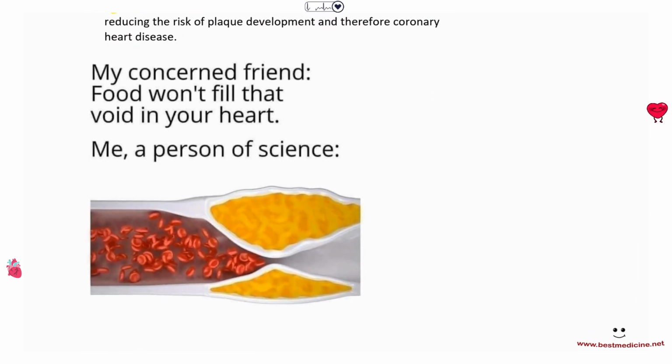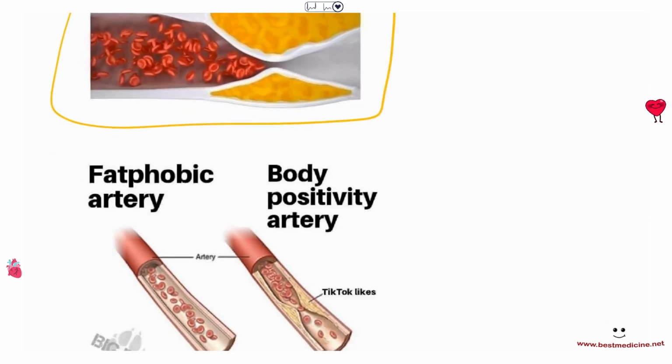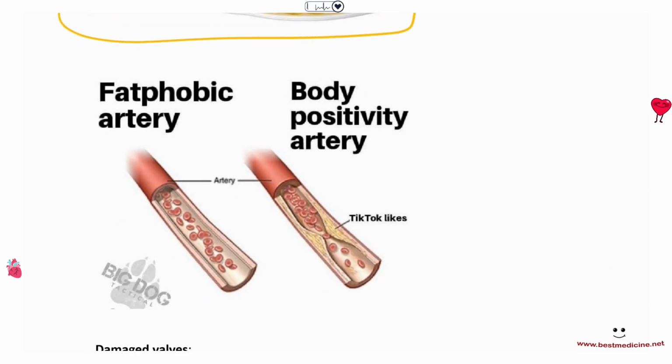My concerned friend: food won't fill the void in your heart. Me, a person of science. Okay, here's a fat phobic artery, and here's a body positivity artery.